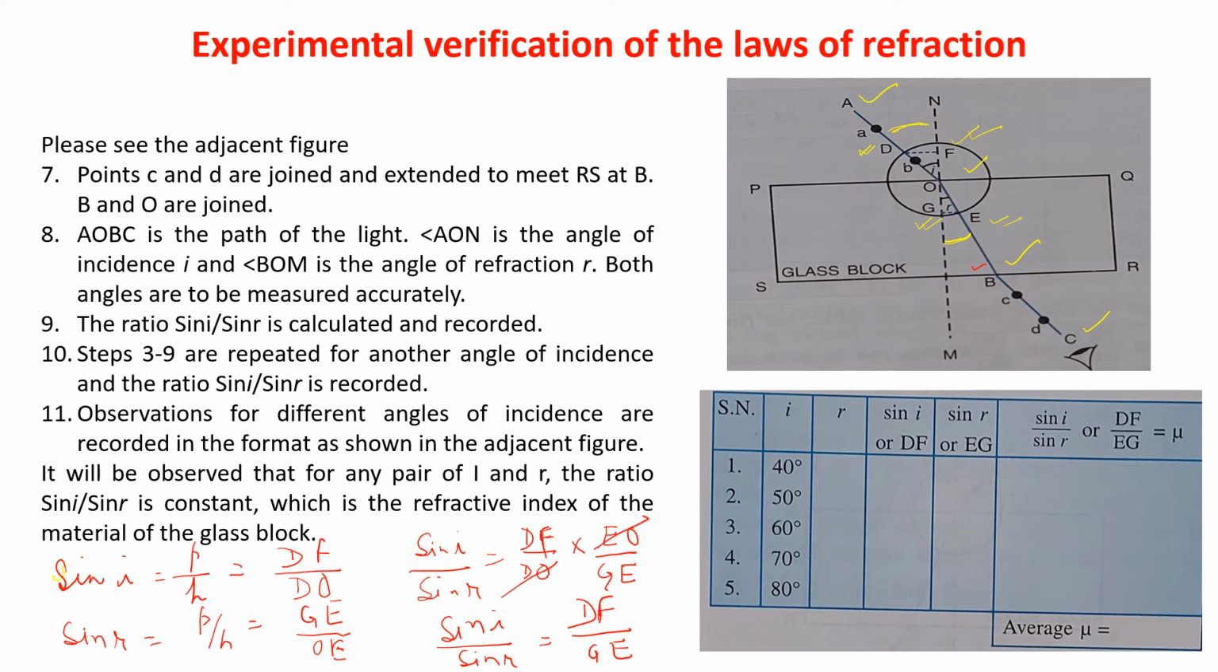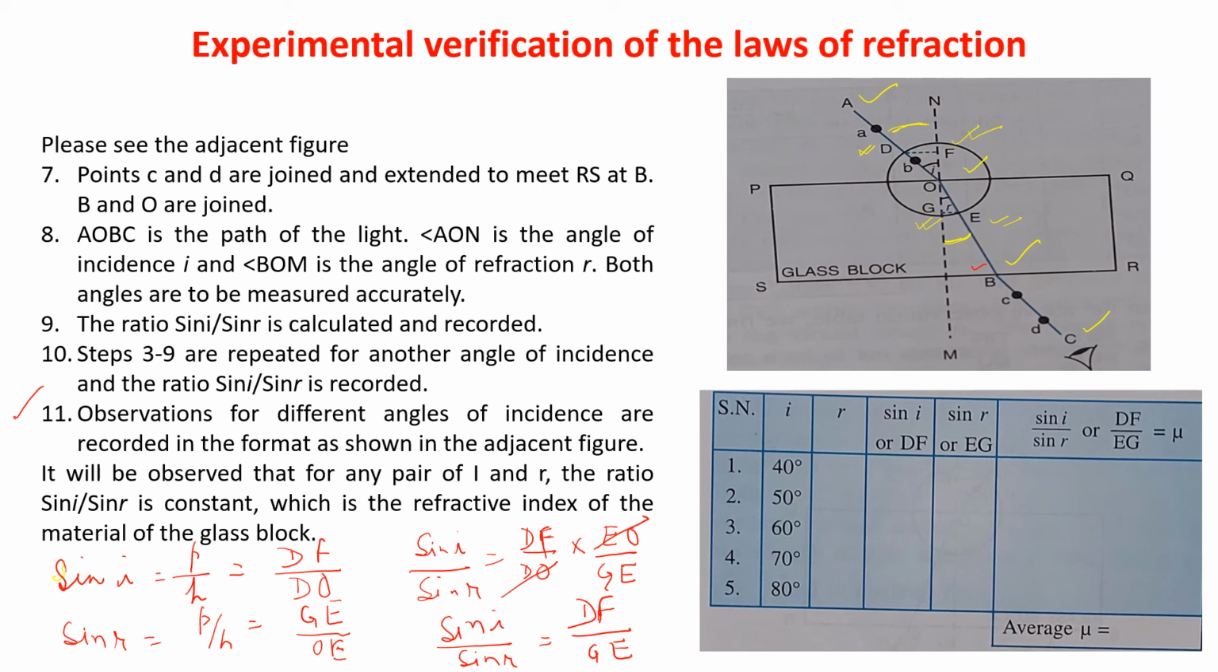See here, point 11, what is written? Observations for different angles of incidence are recorded in the format as shown in the adjacent figure. You will observe that for any pair of I and R, the ratio of sin I by sin R is constant. That means if you change the incident angle, you will get a different value for sin I and sin R, but for all the different angles of incidence, the value of sin I by sin R should be a constant, which is the refractive index of the material of the glass block.